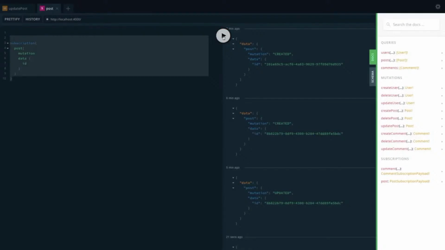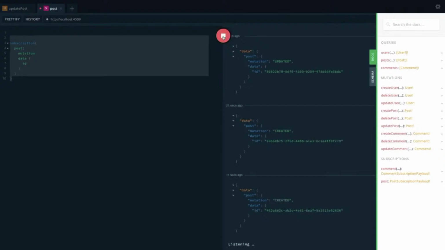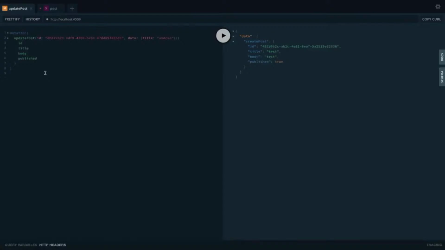Click onto this arrow, it means it is listening to all your subscriptions. Okay, the listening is happening right now. What I will do is update this particular post. This is the ID which we just created, so I will pass this ID and then new data, and I will submit this.